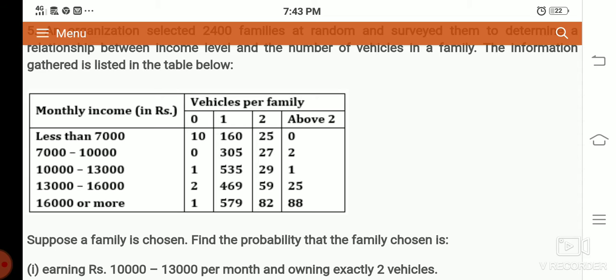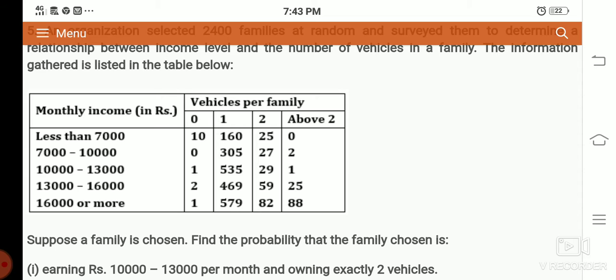Vehicles per family: no vehicle, one vehicle, two vehicles, and above 2. So the numbers are given.